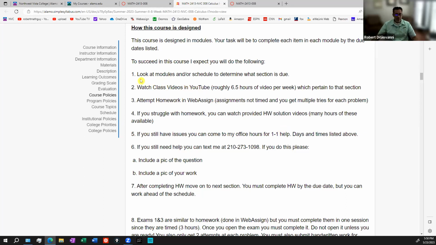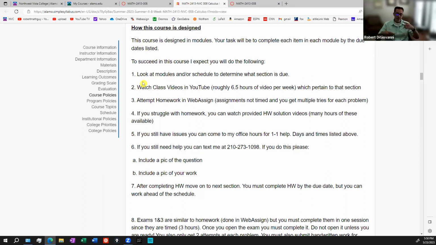The way I'm going to do it is, we're going to walk through this in a second, but you're going to have a template of what you're supposed to do. These things are called modules. You're going to go watch videos. After you watch videos, you're going to go try and do homework. After you do your homework, or while you're doing your homework, if you have any questions, that's when you can reach out to me. You can also look at other videos where I've done homework problems that you can watch me go through. And then after you get through the homework assignment, you move on to the next section.